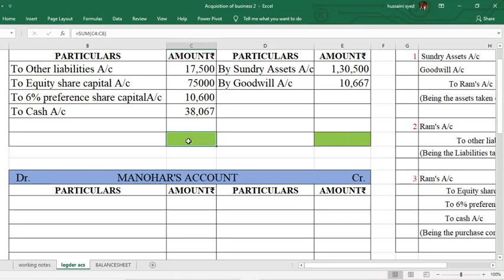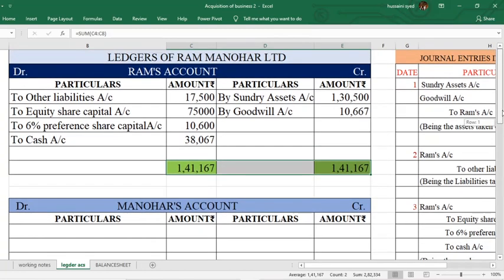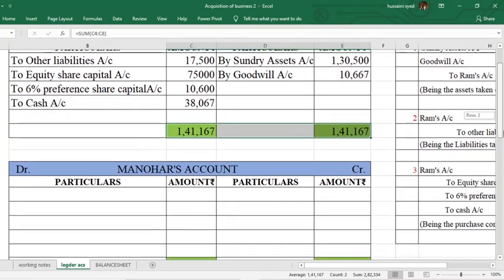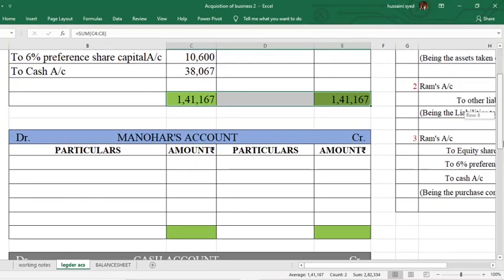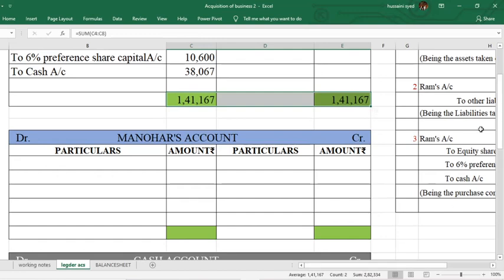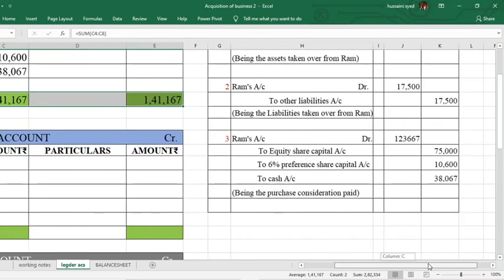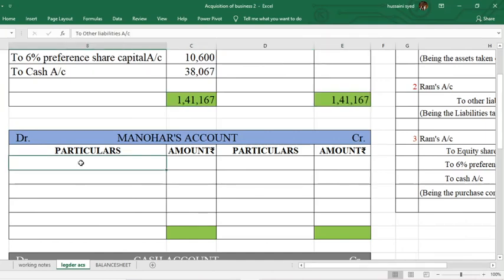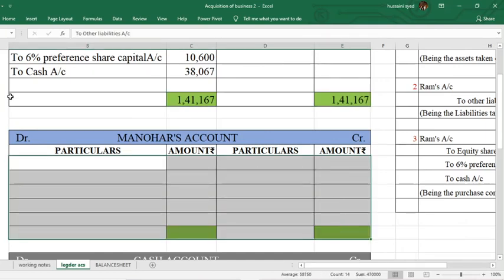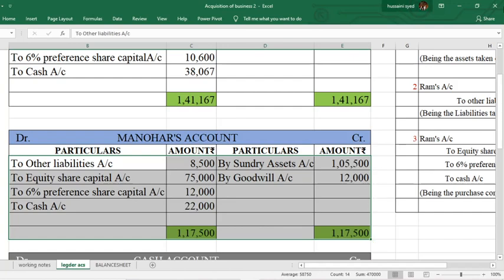Once you are done posting all the transactions, just balance the account. Then prepare the Manohar's account on the basis of these transactions only, as the company has done the same transactions with both of them.